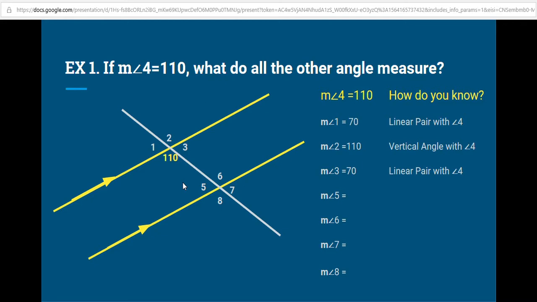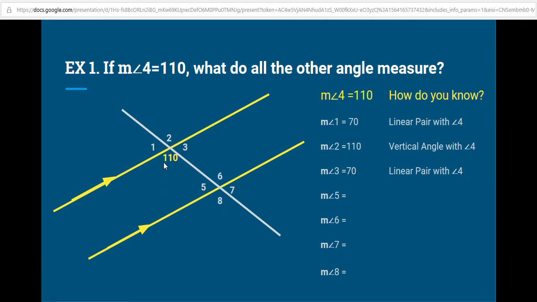But the new scenario today is if two lines are parallel. So in order to extend our understanding to this intersection down here, we have to use our new theorems and postulates that we just learned. So what angles down there are 110? What angles at this bottom intersection are 70?